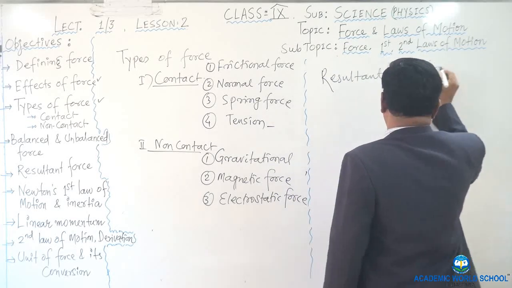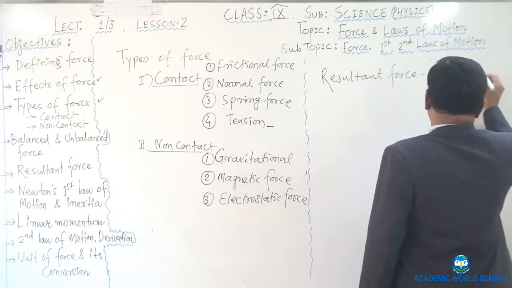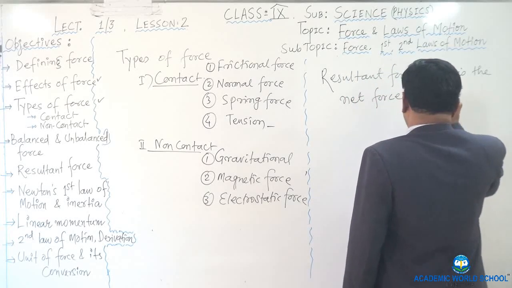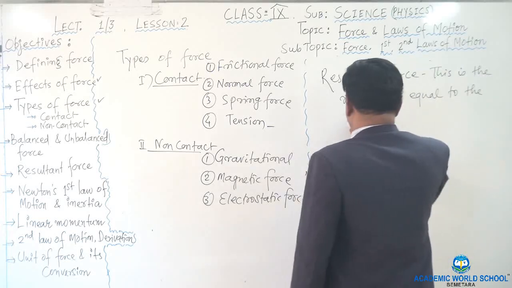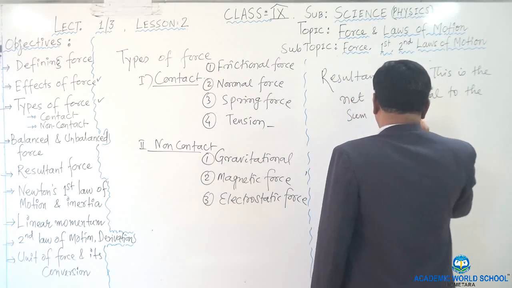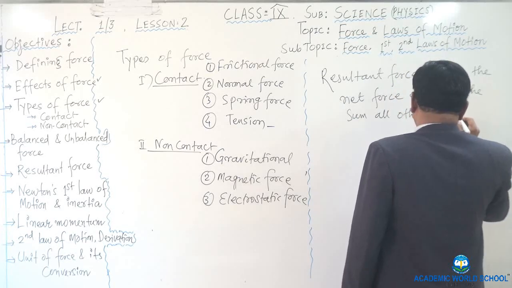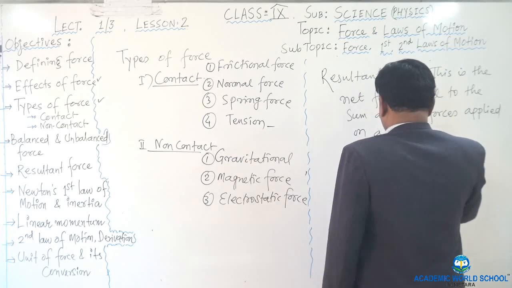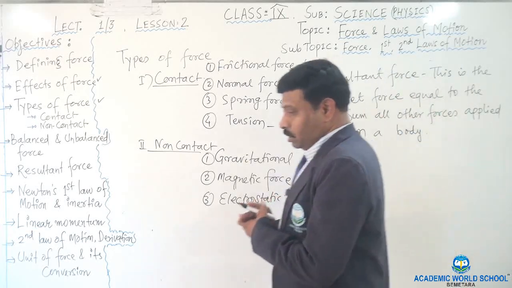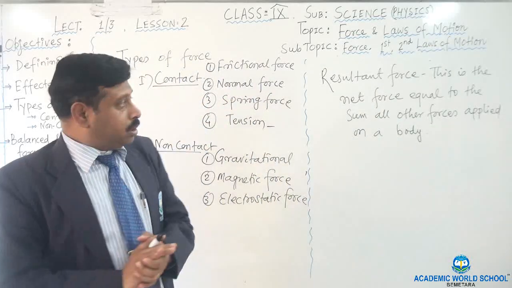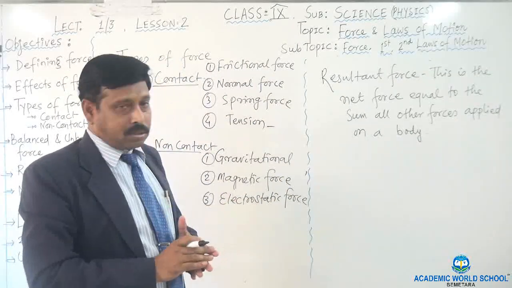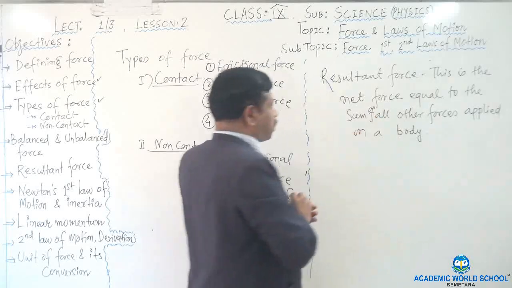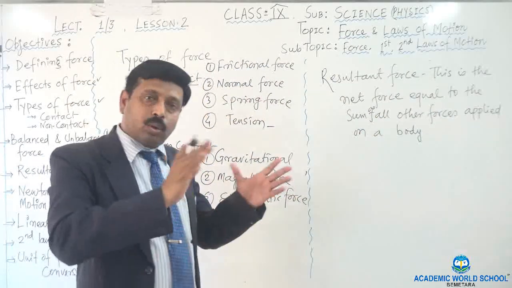Resultant force means this is the net force, which is equal to the sum of all other forces applied on a body. Okay, as the word says, resultant means sum or total. So the resultant force is the net force which is equal to the sum of all the forces applied on a body. This is the total force.